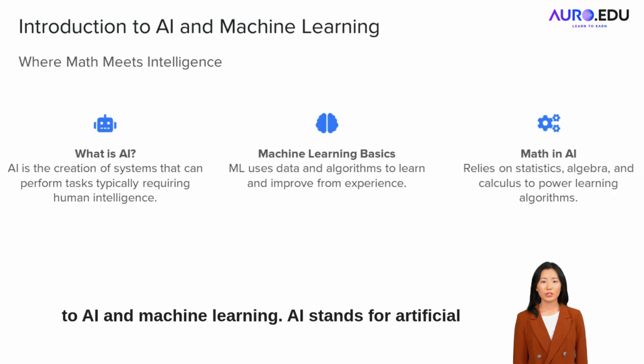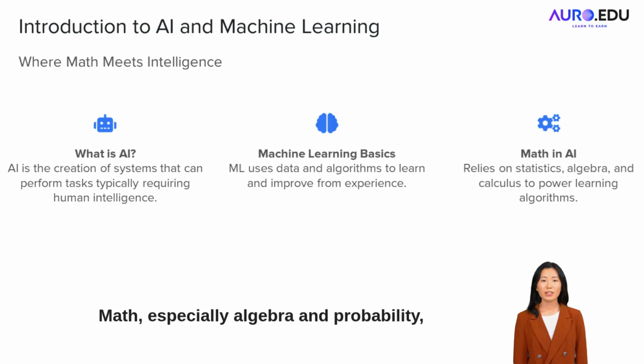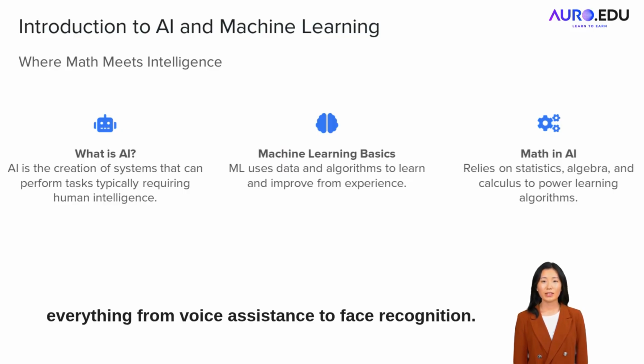Introduction to AI and machine learning. AI stands for artificial intelligence, machines that learn and solve problems. These systems use data to get smarter, just like students do with practice. Math, especially algebra and probability, powers this learning. It's used in everything from voice assistants to face recognition. This is where the future is heading.